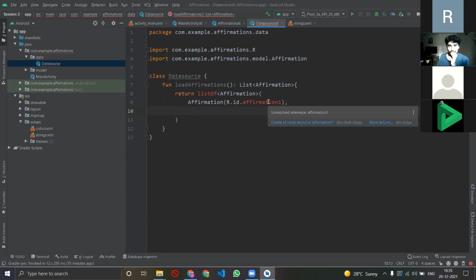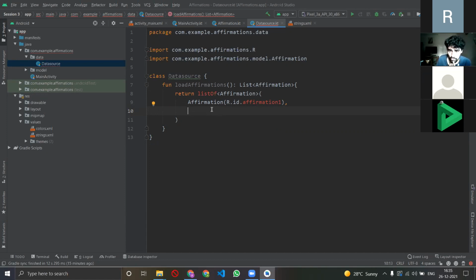It is not able to identify that affirmation. I think I have not imported something, or I'm making a spelling mistake somewhere, right? Okay, anyways, let's see what the error is. We'll see what error comes next.